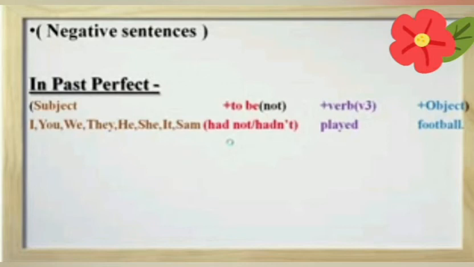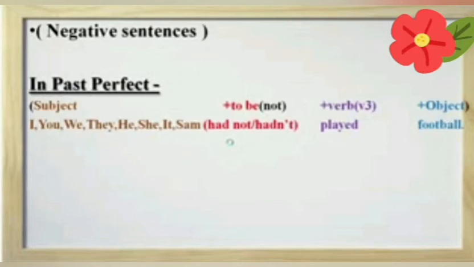Structure: subject plus to be plus not plus third form of verb plus object. Here we use had not with all types of subjects like I, you, we, they, he, she, it, Sam.